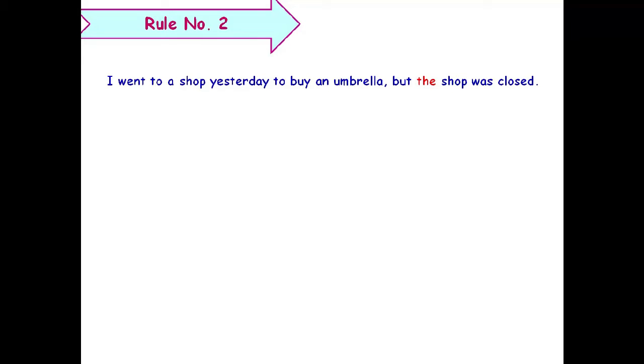We'll move on to rule number 2. Let's see what we have here. This we'll try to understand with an example. Let's read the sentence. I went to a shop yesterday to buy an umbrella, but the shop was closed. Now, in the second part, when I'm again using the word shop, because I've already mentioned the word shop in the previous part of the sentence, in the later part, I will use the definite article because I'm referring to that particular shop. Let's read the rule for this.